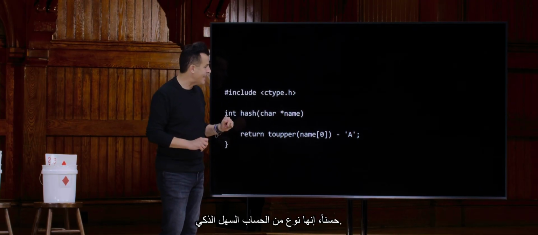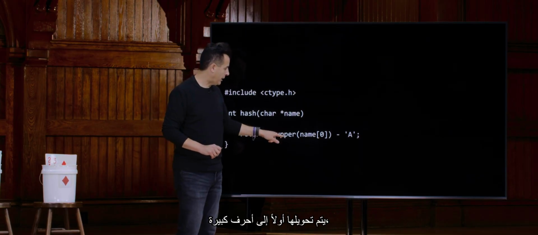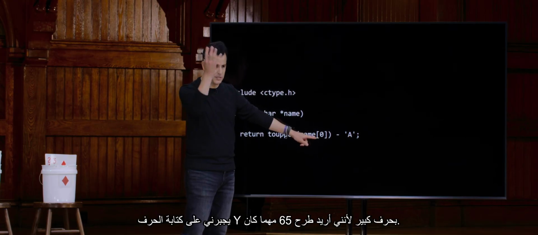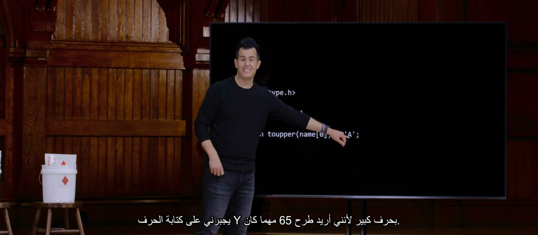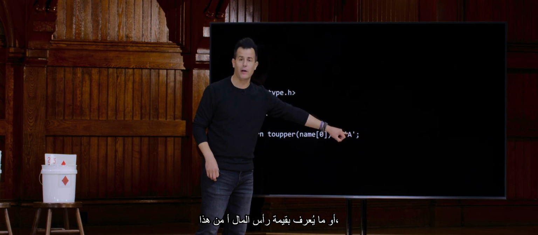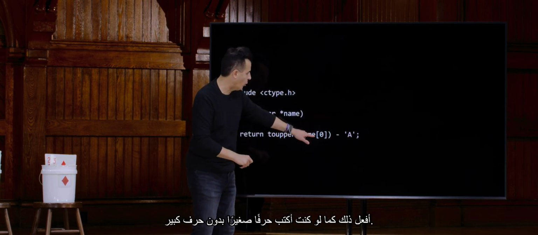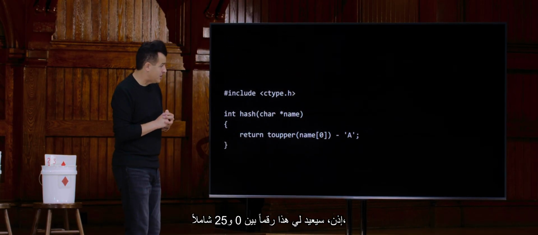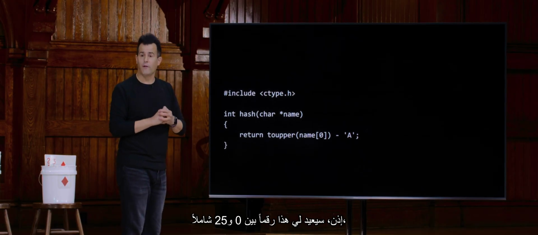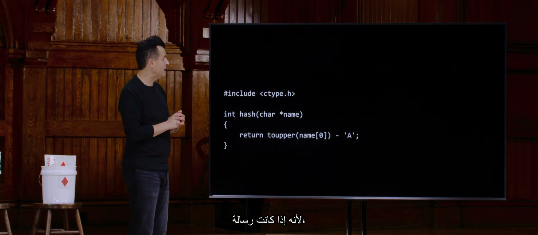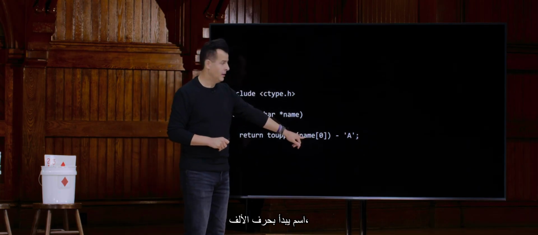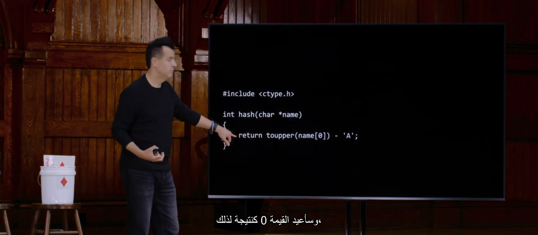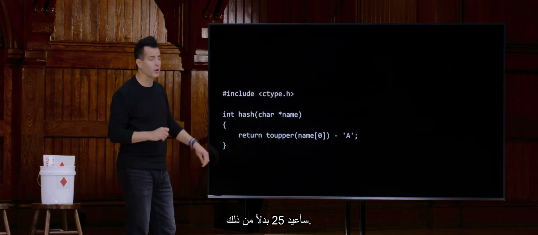Well, it's some clever ASCII arithmetic. It first converts to uppercase the first letter of that person's name. So if it's in all lowercase, it forces it to uppercase. Why? Because I want to subtract, no matter what, 65, the ASCII value of capital A, from this. And I don't want to screw up the math. If I'm doing a lowercase letter minus a capital, I don't want that; I want capital minus capital. So this will return to me a number between 0 and 25 inclusive. Because if it is a name that starts with A, I'm only looking at the first letter, I'm subtracting off A, that gives me 0, and I'm going to return 0 as a result. If it's Z, I'm going to return 25 instead.